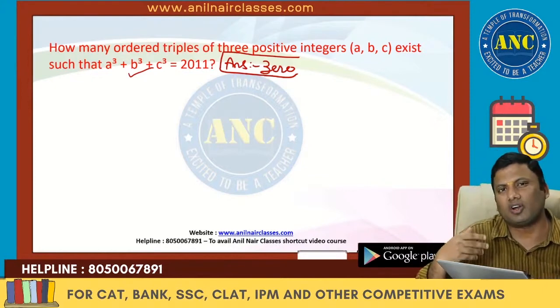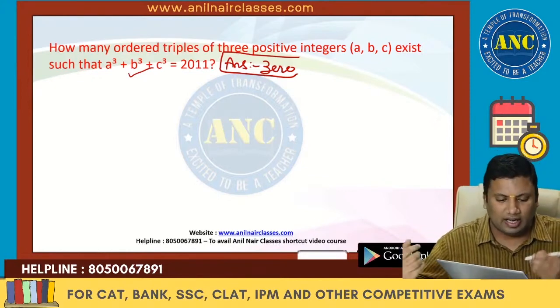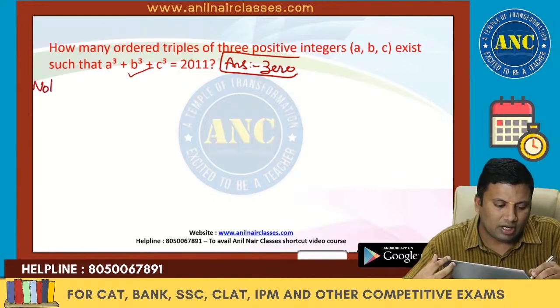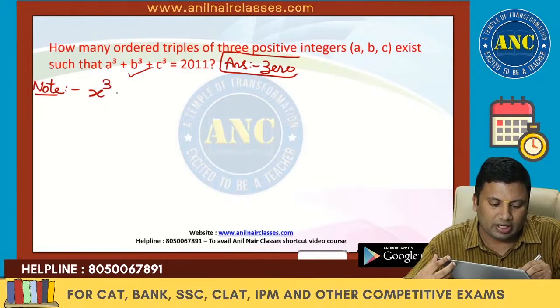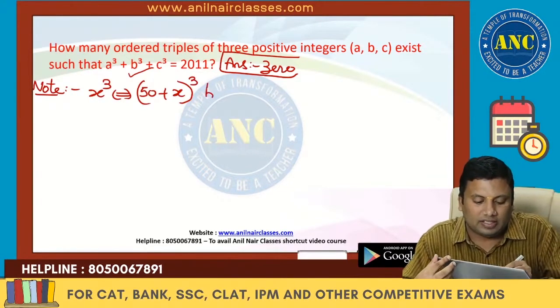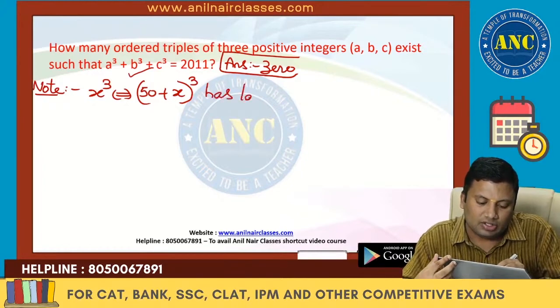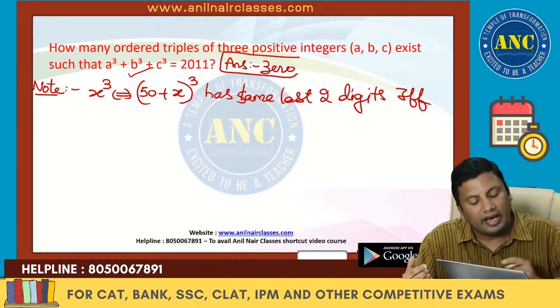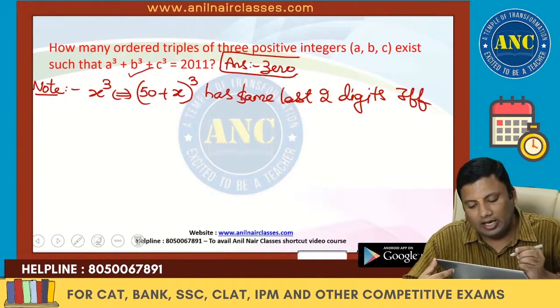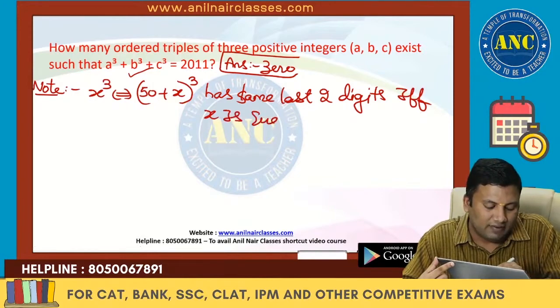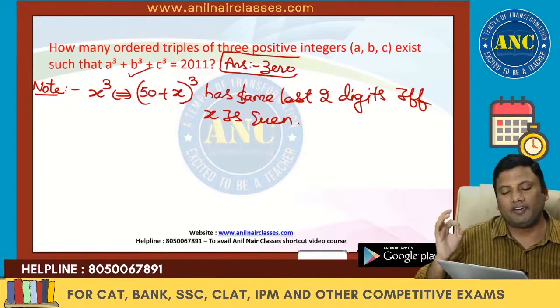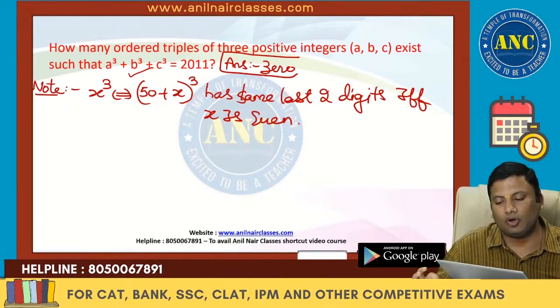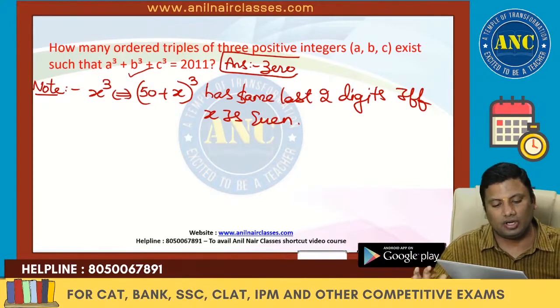So a lot of questions are also asked based on the cube of a logic. Let us develop another question. Please write down a note. Note: x cube and 50 plus x whole cube have the same last two digits if x is even. This is another exact model question. Only if x is even, 50 plus x whole cube and x cube have the same last two digits.